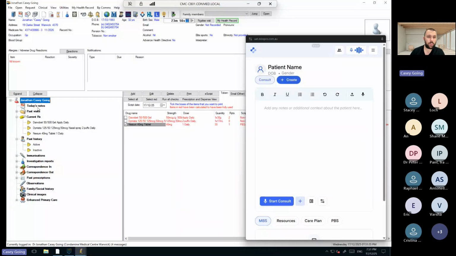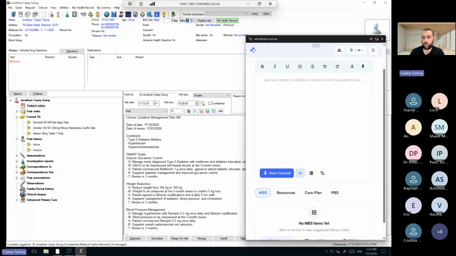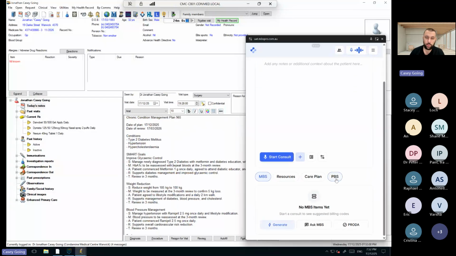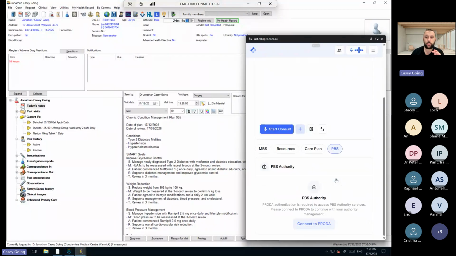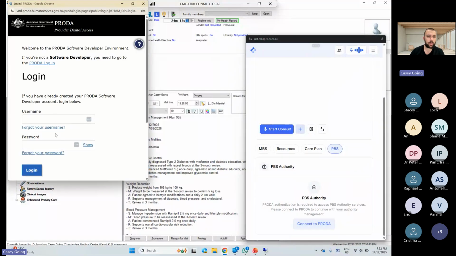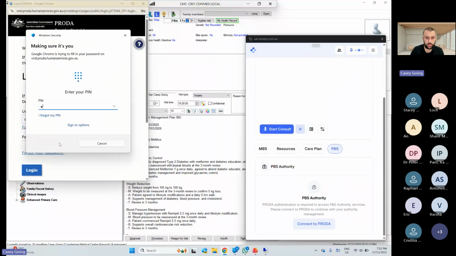Now, the thing that I wanted to show you within the PBS authorities was how it works. We realized that there wasn't an override code. So if you've given an authority script and then a patient comes in a week later because they've lost it, we didn't have that ability to override it. So let me log in. So you just log in like normal.